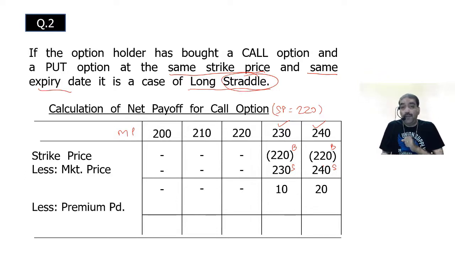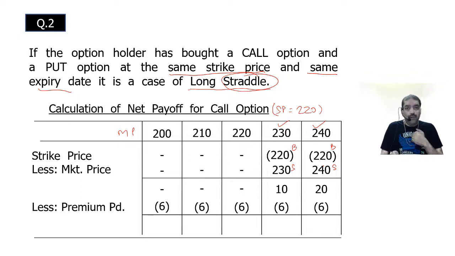But I paid the premium for that. Since I have bought the rights, I paid the premium. How much is the premium paid? 6 rupees. That 6 rupees is paid irrespective of whether I am going to exercise the option or not. 6 rupees is a compulsory payment. That is compulsory, because whenever you buy something, you have to pay something. You have bought a right, so you are paying for the right, the option premium.